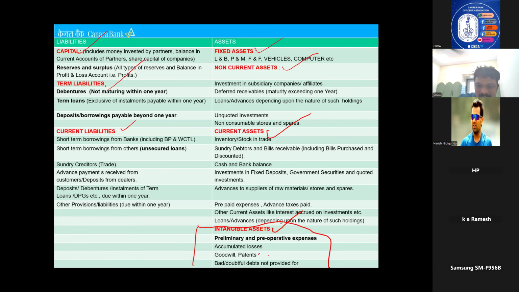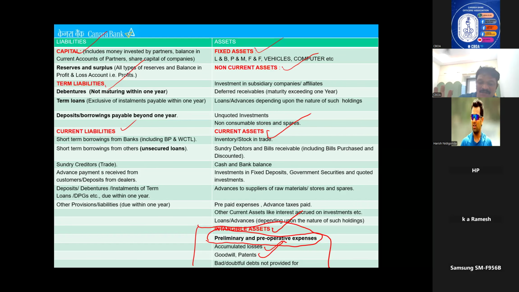See, goodwill, patents, accumulated losses. This is very important terminology. Try to remember. That's why I put it in bold. Preliminary and pre-operative expenses. See, what do preliminary pre-operative expenses mean? For example, one businessman wants to start a business. Before the business starts, he will incur some expenditure for licenses, for R&D, all these things. These are all called preliminary and pre-operative expenses.